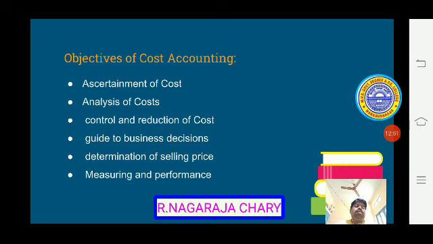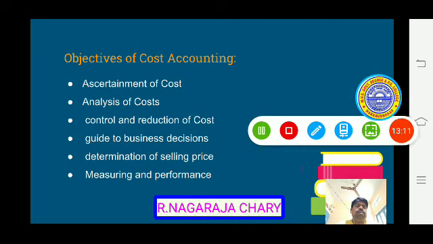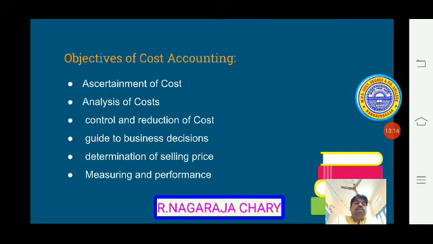Next, determination of selling price. Earlier we discussed, without knowing cost, how can we fix the price? The price cannot be fixed without knowing the cost. The selling price can be determined by knowing the cost only. That is the primary objective we learned just now, the ascertainment of cost.